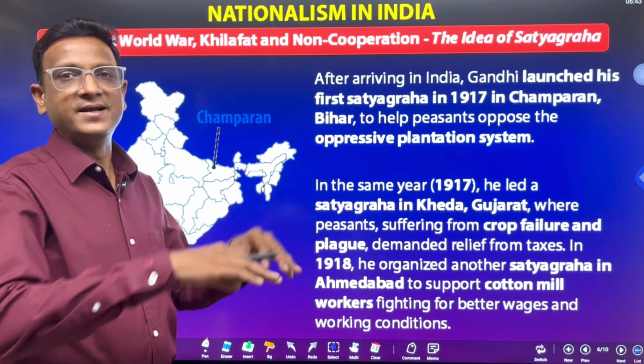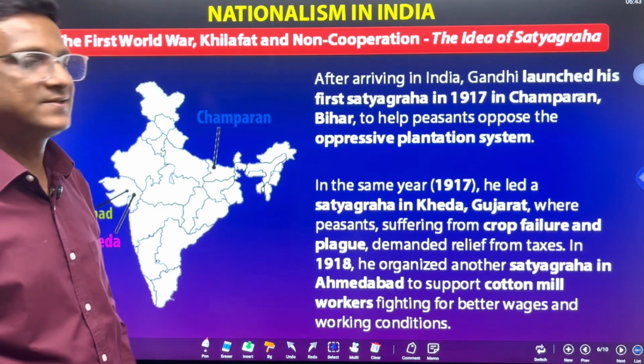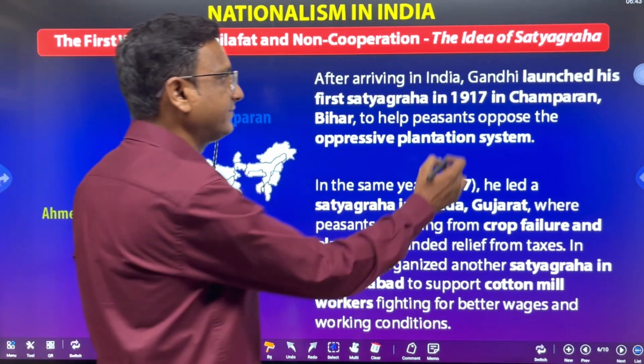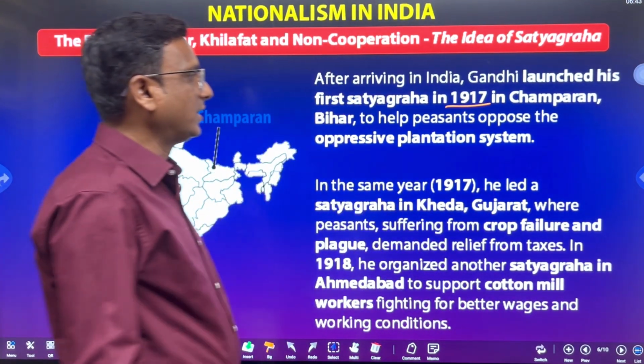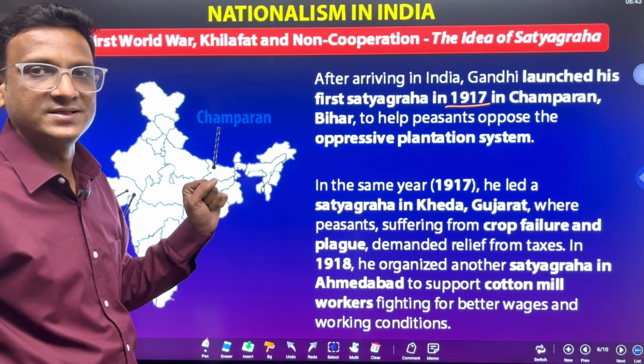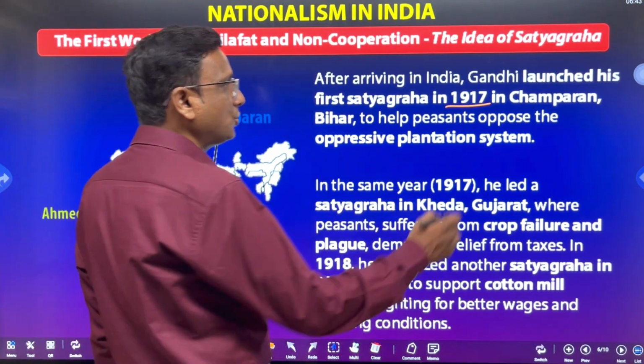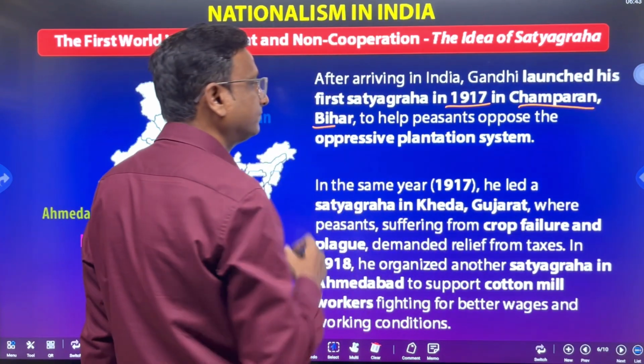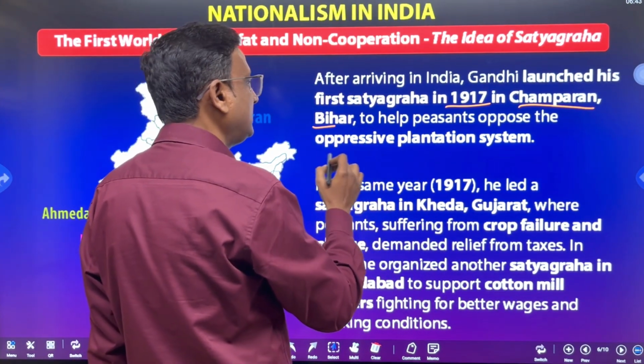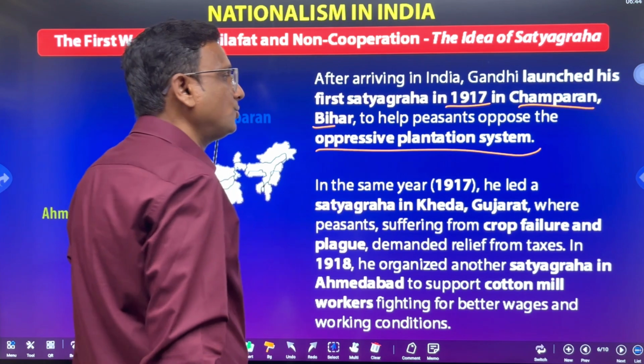After arriving in India, Gandhiji launched his first Satyagraha in 1917. Here we are seeing three Satyagrahas. In 1917, one in Champaran, Bihar, against the oppressive plantation system, to help the peasants.